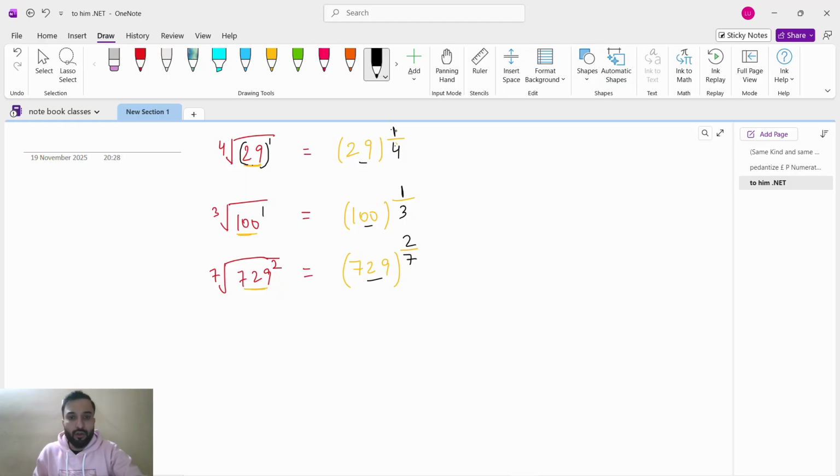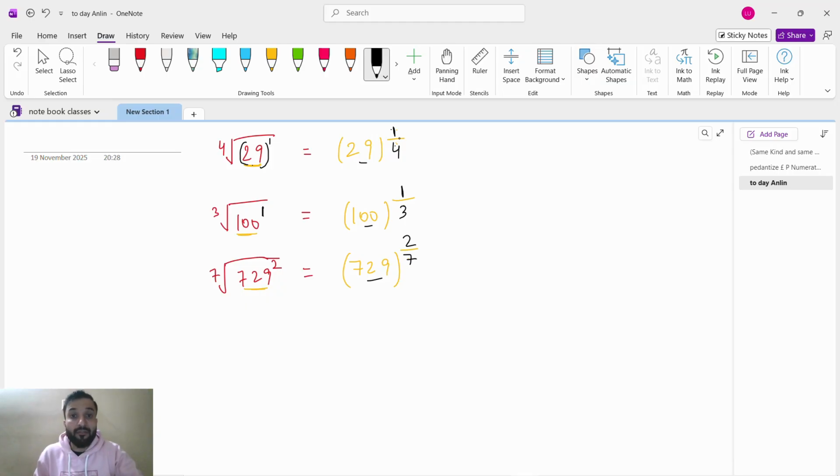So in the numerator, what will we write? In the numerator we will write whatever the power of this number is. If there is no power, it means 1. So whatever the power of this number, we will write in the numerator. Like here, the power of this number is 2, we will write that in the numerator.